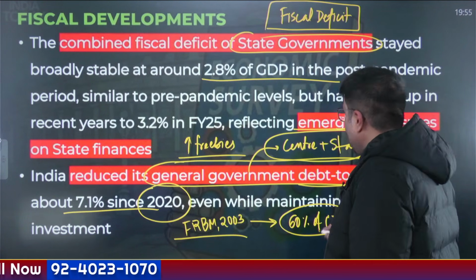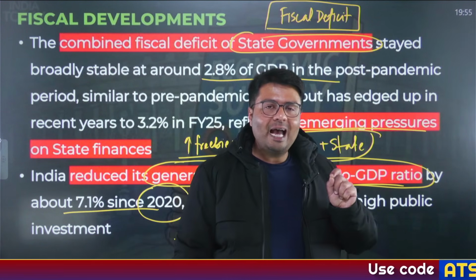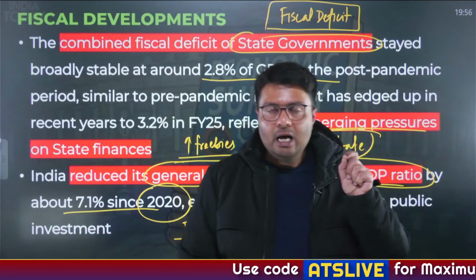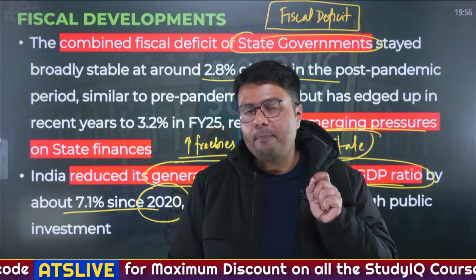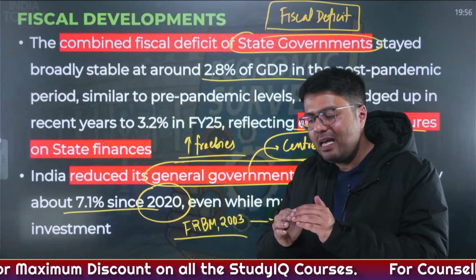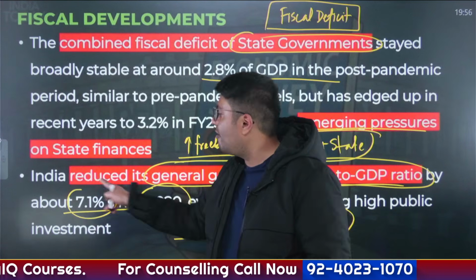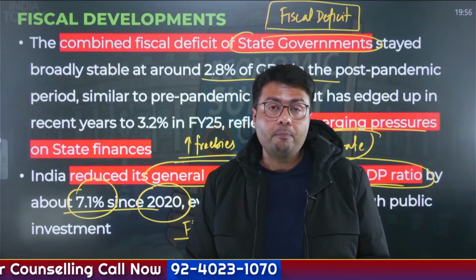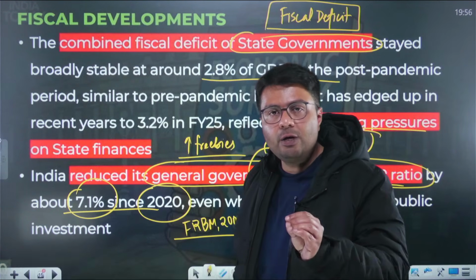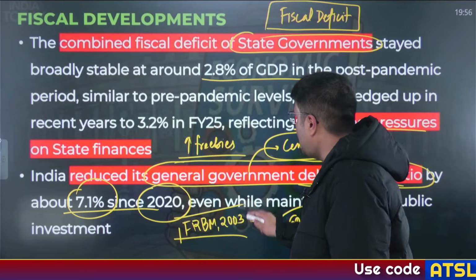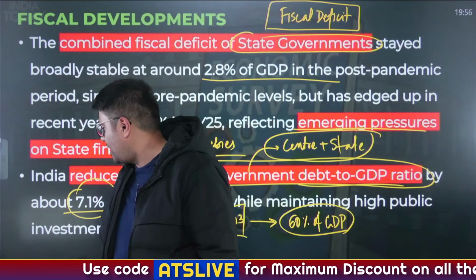So the debt to GDP ratio should be 60%. Due to the COVID-19 pandemic and its pressures on fiscal policy, the government increased its borrowing. But after that, the government has gradually reduced its borrowing levels to reduce the general government debt by 7.41% of GDP. So this shows the government is on a path of fiscal prudence, and it is only a matter of time until the FRBM targets, set in 2003, will be achieved again.